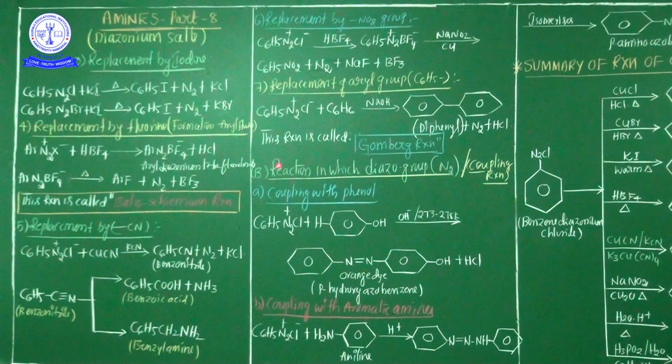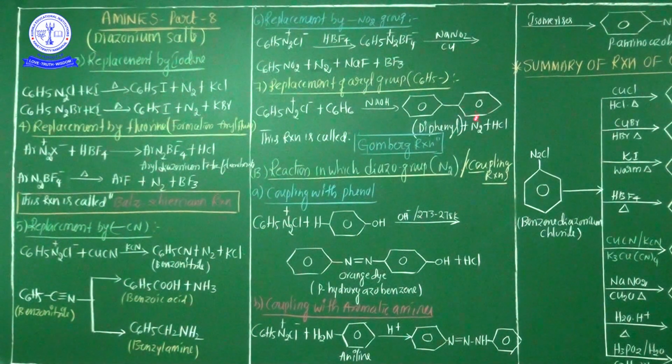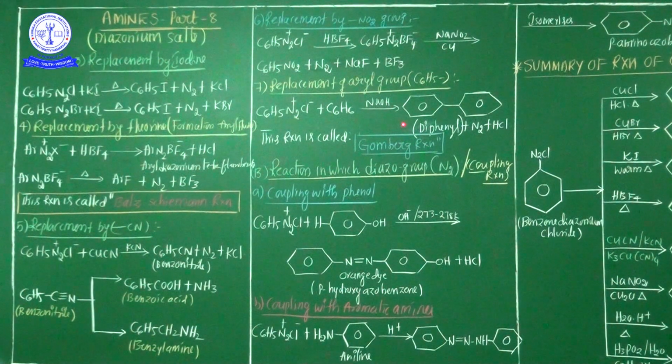So now see here, benzene diazonium chloride treated with benzene in the presence of sodium hydroxide. In the presence of sodium hydroxide, diphenyl compound, C6H5-C6H5, is liberated. Additionally, nitrogen gas and also HCl are liberated. These reactions are commonly known as the Gomberg reaction.